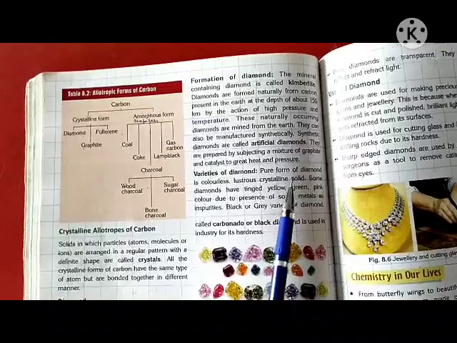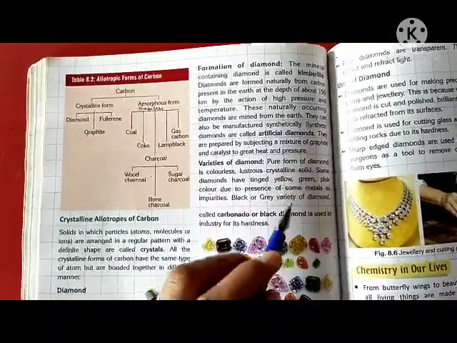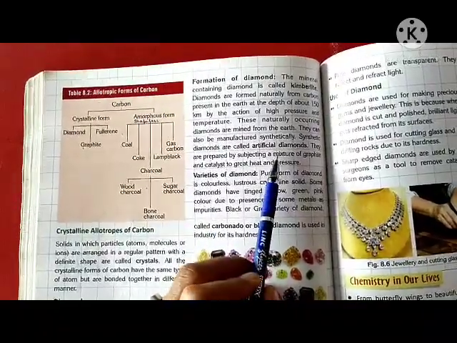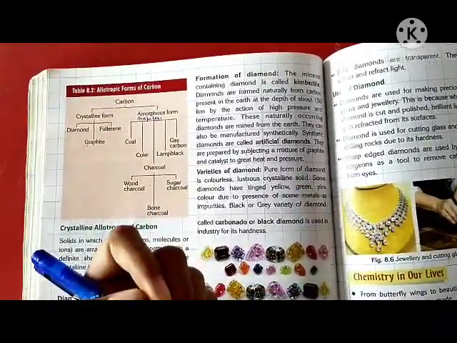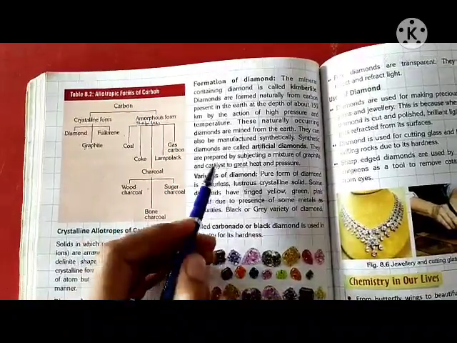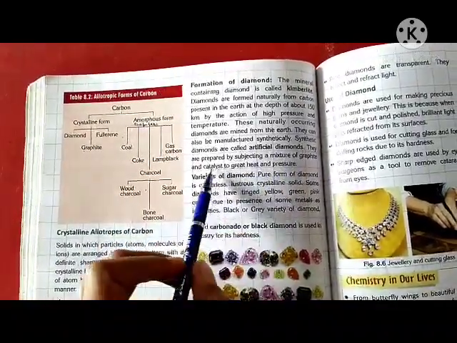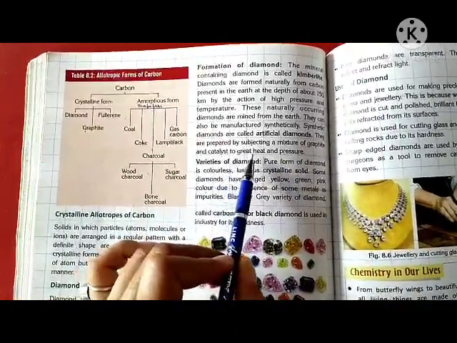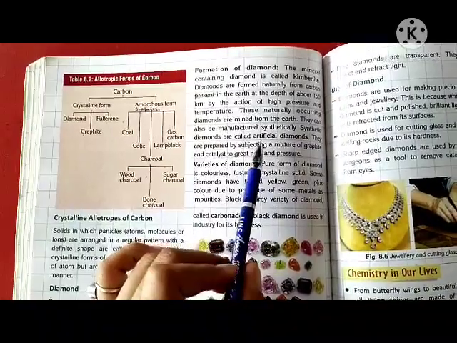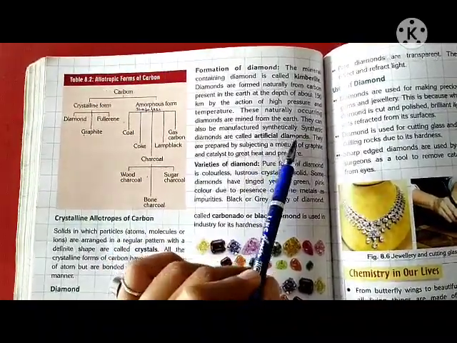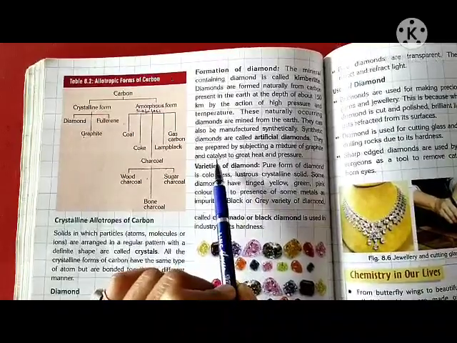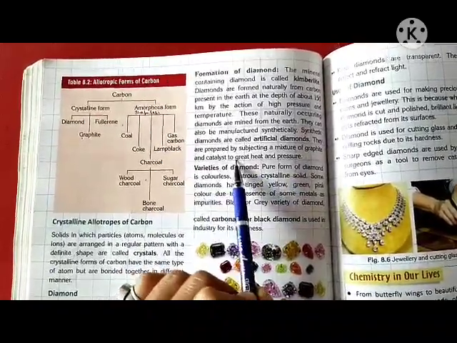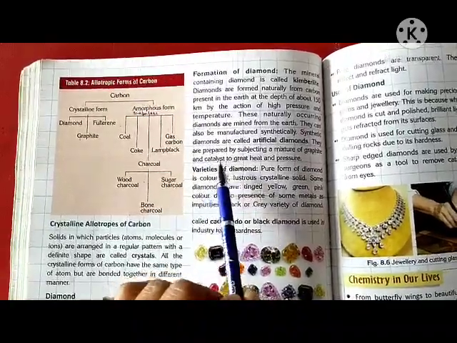So students, the pure diamonds are found inside the earth, and the artificial diamonds are made synthetically. They are known as artificial diamonds. They are prepared by subjecting a mixture of graphite and catalyst to great heat and pressure. Sorry students, it is written catalyst.